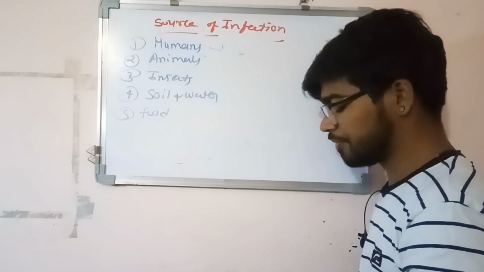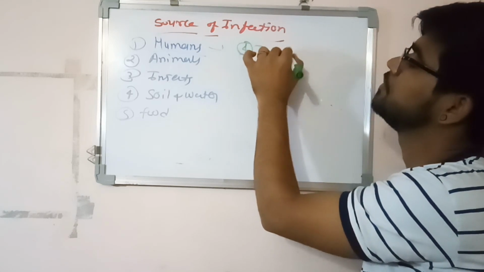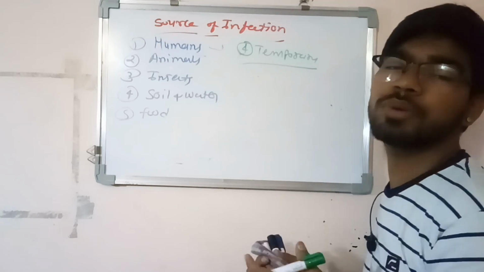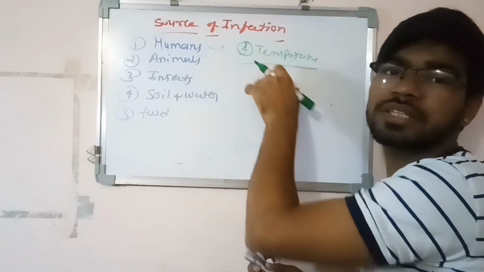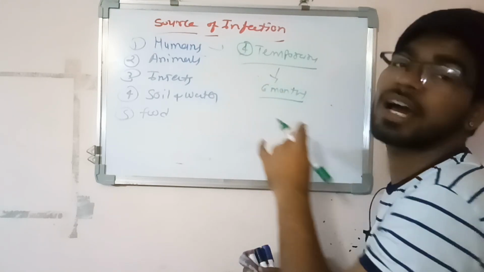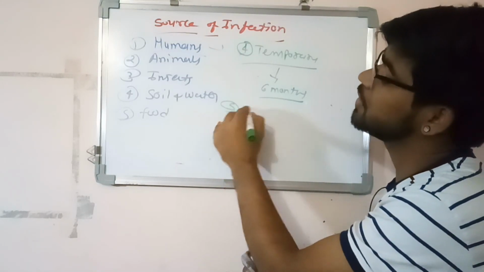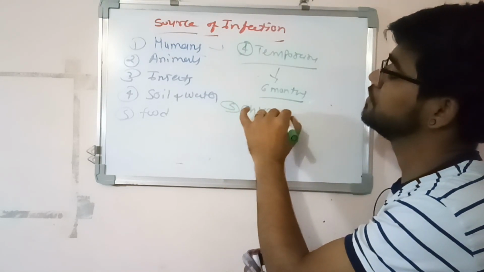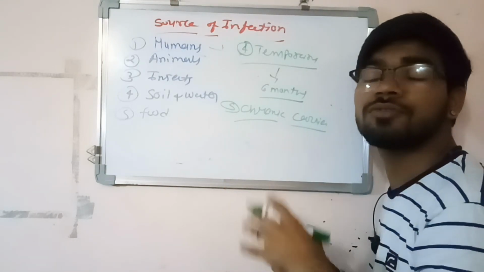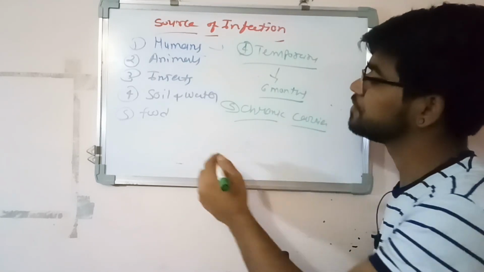Now the fourth type is the temporary carrier. All the previous three, convalescent, healthy and incubatory carrier, are included in the temporary carrier, because for at least 6 months they harbor the organism and can infect another person. Now the fifth one is a chronic carrier. A carrier which harbors the organism for years, for more than 6 months or for the whole life. This is called a chronic carrier.